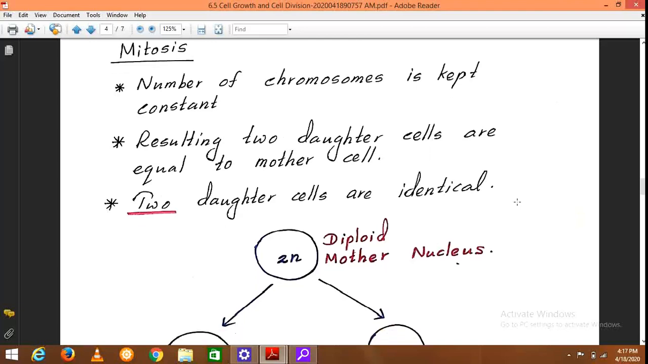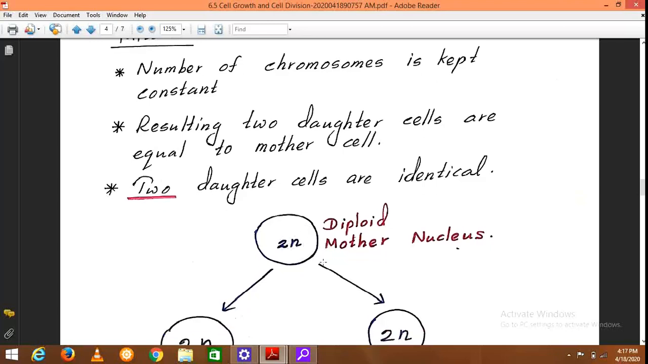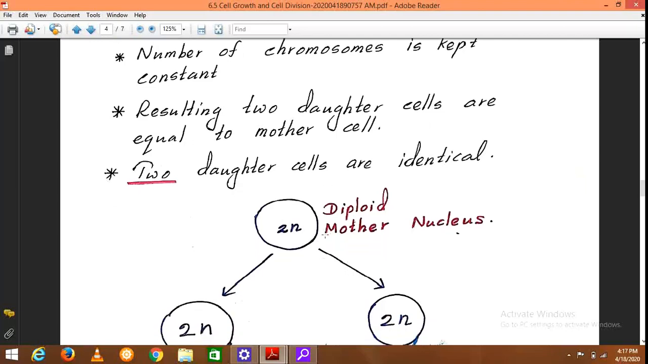So remember, during mitosis, two daughter cells. Here we are using the term daughter not because they are female or something. That is the term used for the new cells occurring in the next generation, daughter cells, and the first generation is known as the mother cell or the mother nucleus. So, during mitosis, a single mother nucleus or mother cell will produce two daughter cells, and the number of chromosomes is kept constant.